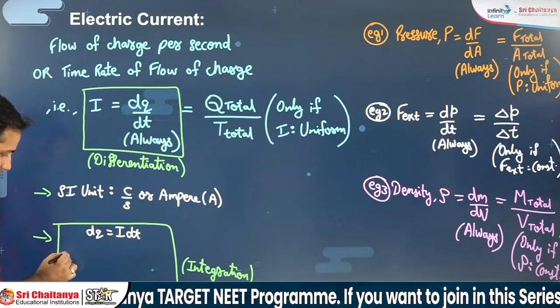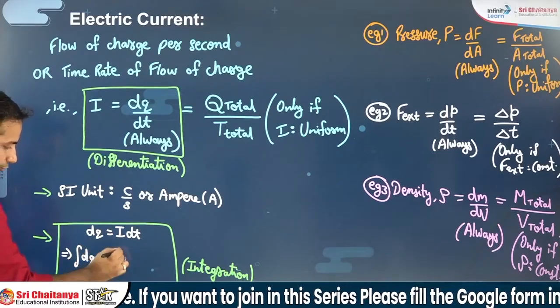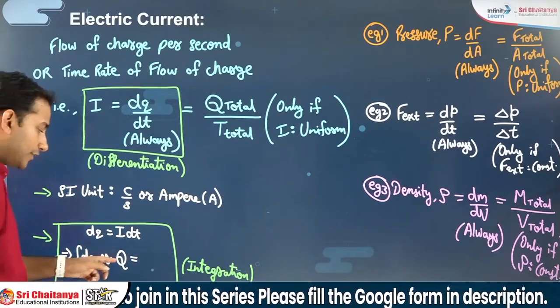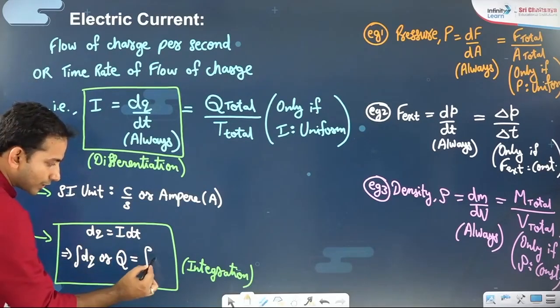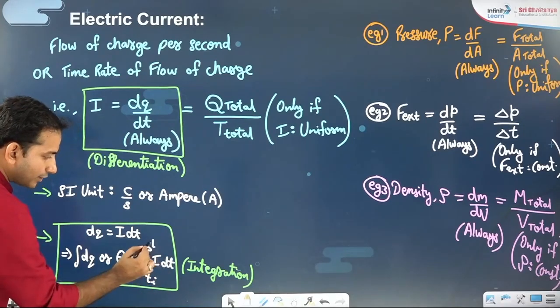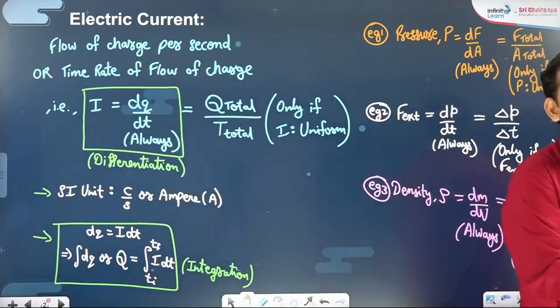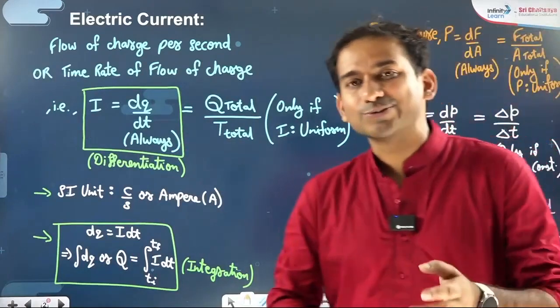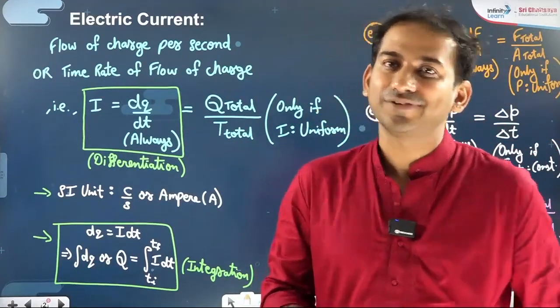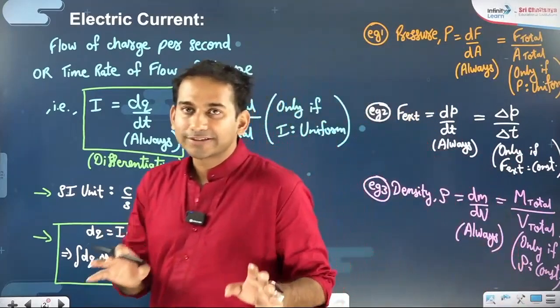On integration of dq, which can also be written as total q, that will be integration of I dt within limits t initial to t final. I hope you remember definite integration, where we know where to start the integration and where we know where to end up the integration. I hope you understand this.